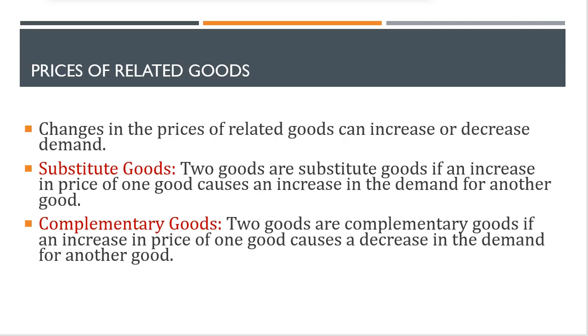Usually in textbooks, you might find tea and coffee as an example of substitute goods, beef and chicken and pork and so on. So again, this is a very relative concept. Whichever, if you find that an increase in the price of one good causes an increase in the demand for the other good, you can consider both goods as substitutes in nature.